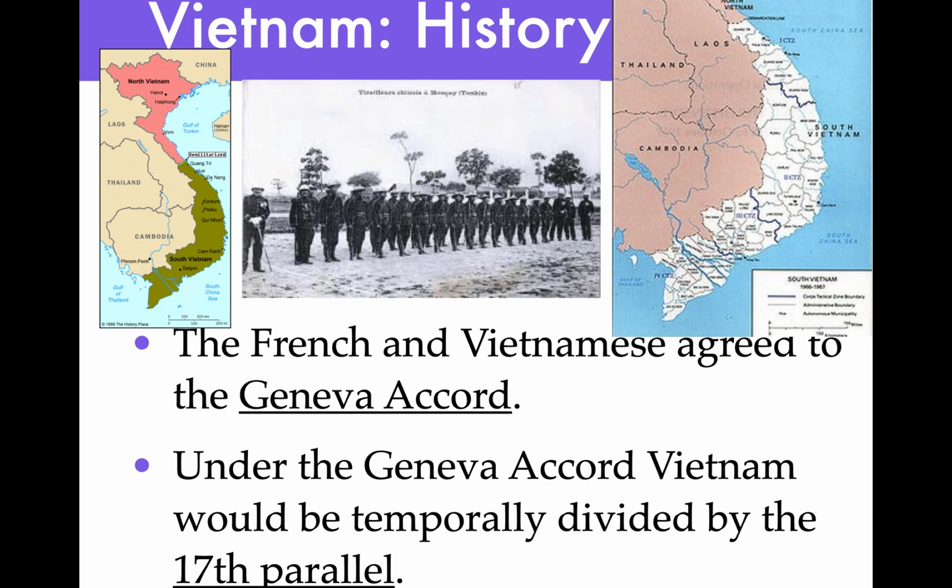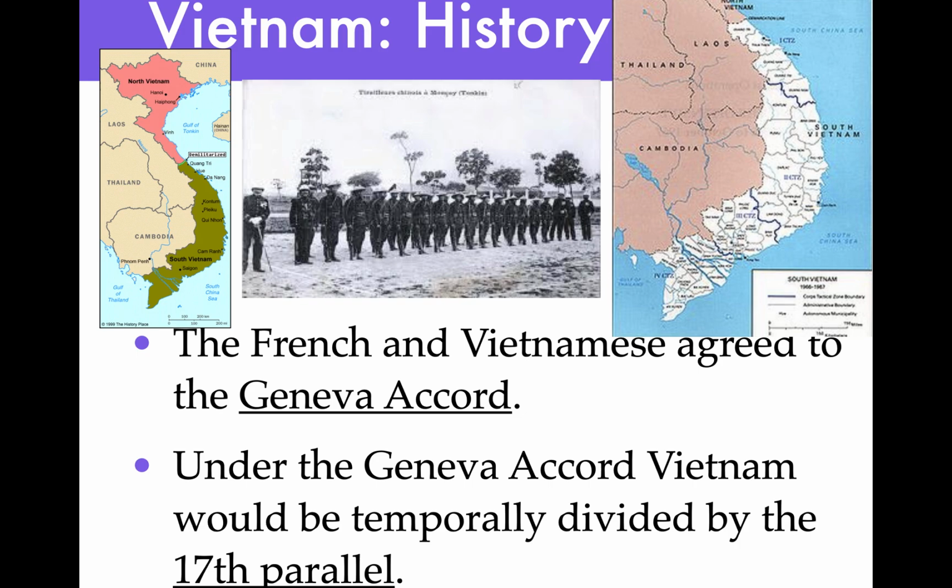So the northern part was going to be under the Viet Minh, and we're going to find out that since the Americans ignored Ho Chi Minh and the Viet Minh, they had used the other world power at the time, which was the Russians. And the Chinese were communist as well at the time. So Ho Chi Minh leaned on the Chinese and the Russian communists for military support, money, and weapons, and they gave it to him.